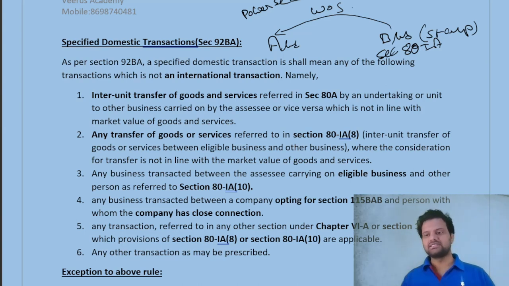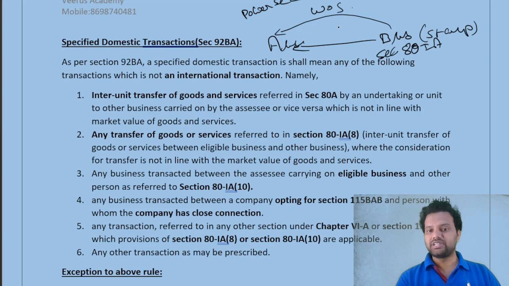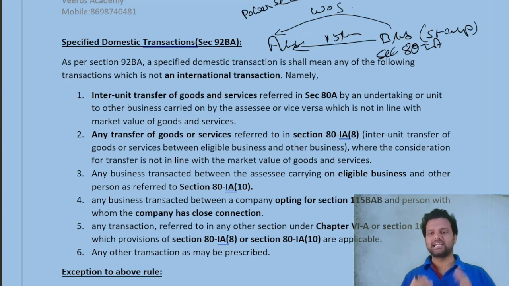Assume that in this case B Limited is eligible for the Section 80IA deduction. Now A Limited will ask B Limited to sell goods to A Limited at higher prices. For example, B Limited sells goods to A Limited at 15 lakhs for one transaction, but the actual market price for the same transaction is only 10 lakhs.